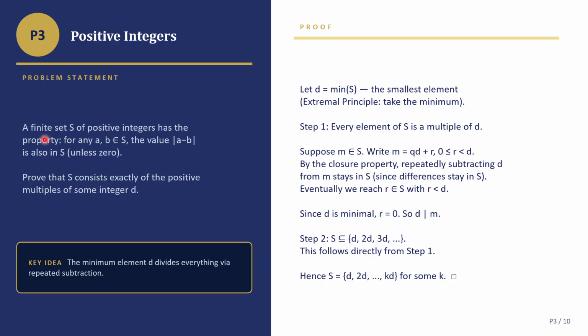So a finite set of positive integers has the property that for any a and b belonging to S, the value modulus of a minus b is also in S unless it is 0. Prove that S consists exactly of the positive multiples of some integer d. Okay, that's true, right? Because let's say you take 1, all of them must be a multiple of 1, right? Just take an example. 1 is the minimum, 1 is the bare minimum. So you take the minimum one. So for one, everything must be right because all are integers. So all are multiples of one.